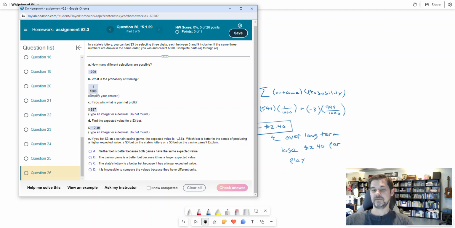Well, what would you rather lose? Would you rather lose $2.40 or 2.6 cents? I think it'd be better to lose 2.6 cents. That's less of a loss. So that's what it's asking. So I would say, to compare these two games, the casino game is better because it has a larger expected value. I know it's a little strange to think of that number as larger than this one, but it's larger in the sense of being less of a loss.